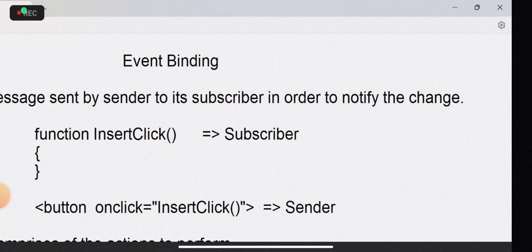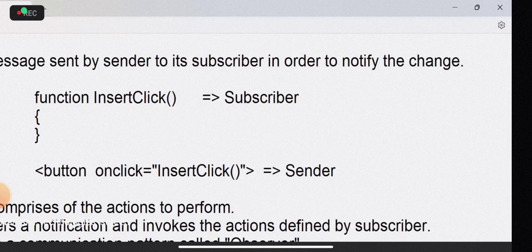So an event follows a communication pattern which we call observer. Event follows a communication pattern called observer. In software design patterns, event is under the category of communication patterns, which we call behavioral patterns. In the behavioral patterns, it is referred to as the observer pattern.